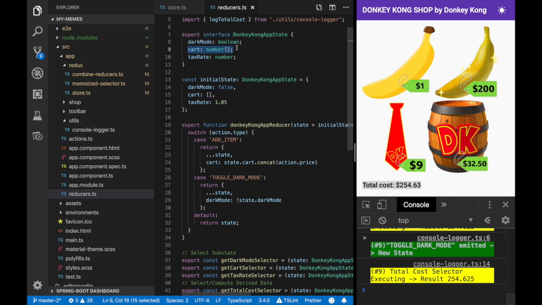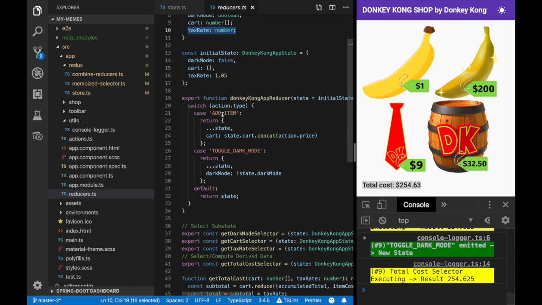The cart array, every time I tap on an item, I'm just going to append that price to an array of numbers. So the array of all the prices that I've clicked on. And then a tax rate. I'm going to expose one reducer function. I reduce that add item action, which gets dispatched every time that I click on one of these items. It just adds that price to the back of the cart array. And then a toggle dark mode action, which happens when I click the sun, and it just inverts that dark mode state.